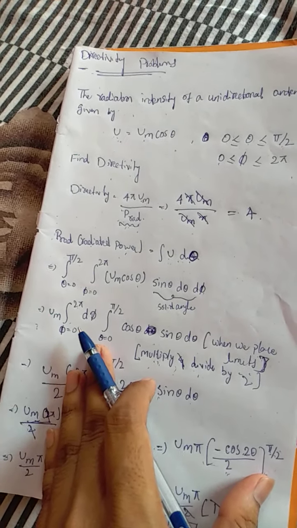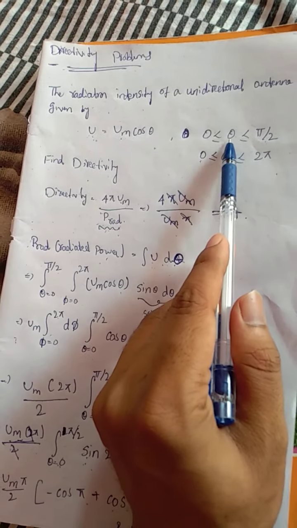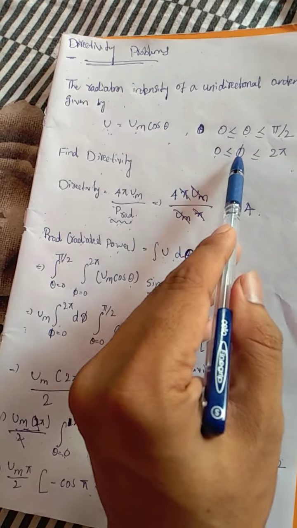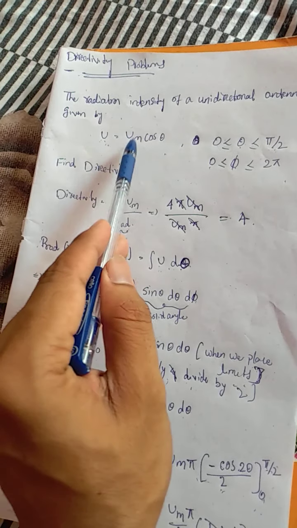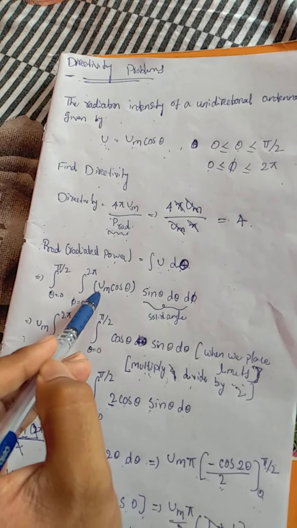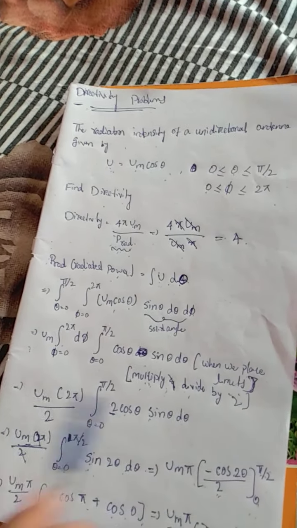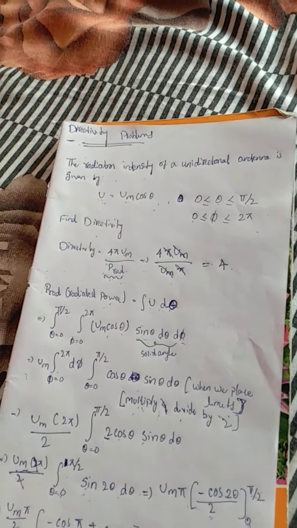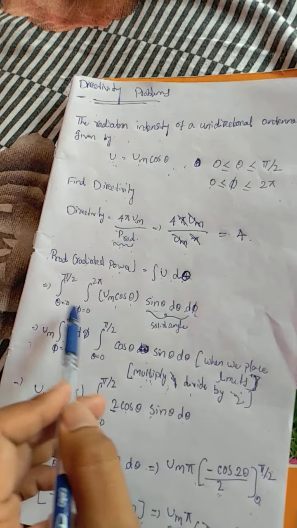Let us go through the core expression. We have limits here: theta from 0 to pi by 2, and phi from 0 to 2 pi, and U equals U_m cos theta. Substitute this cos theta for U here. For the solid angle I take sin theta d theta d phi.